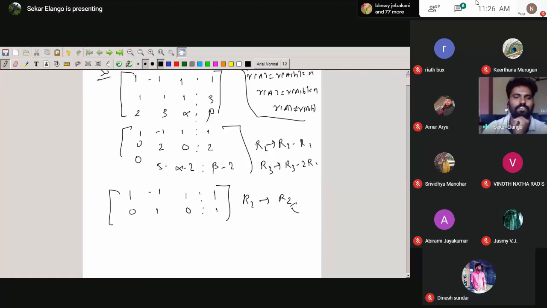Then you can easily remove this value. Here you replace R3 with R3 minus 5 R2. Otherwise you can write it in one step also. Let's write it: 5 alpha minus 2 beta minus 2.